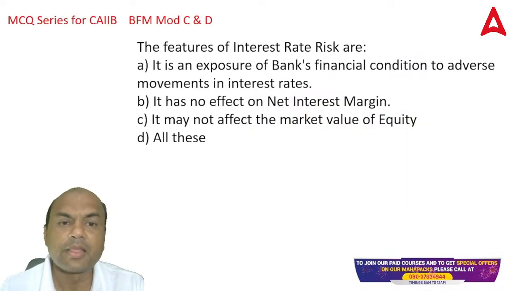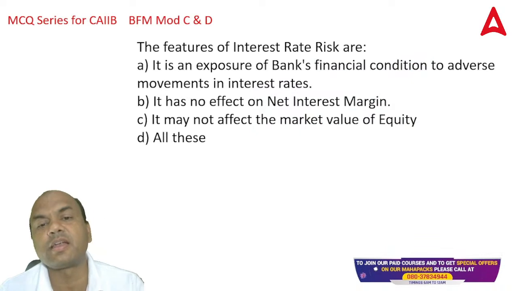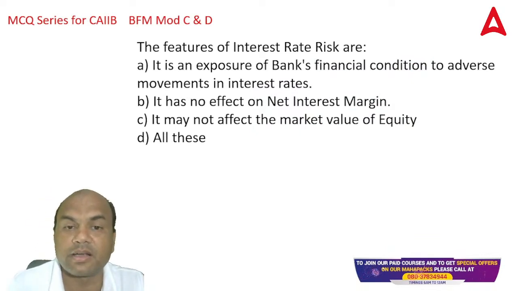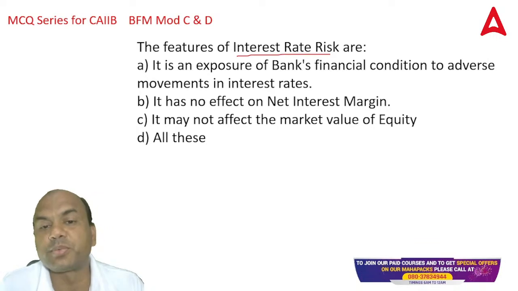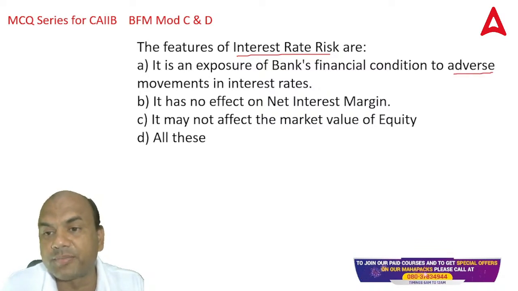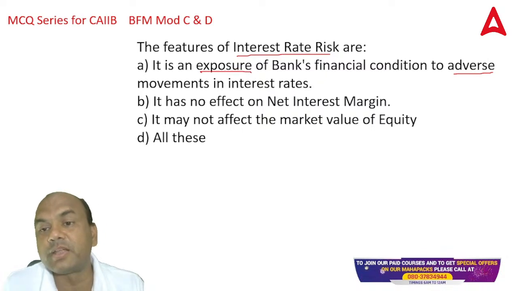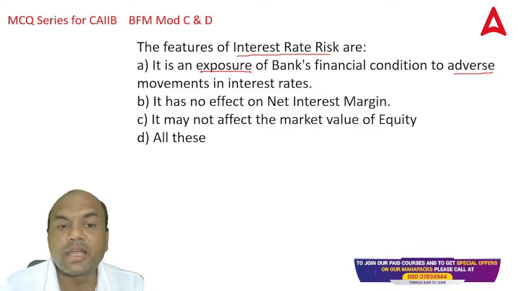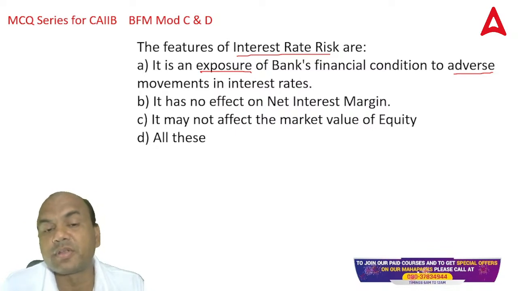Next one. The features of interest rate risk are: it is an exposure on the bank's financial condition to adverse movements in the interest rates. So if the things are going against me, then it's an interest rate risk. Obviously, if the rate of interest is going against me, then it will be a risk. If it is going in favor of mine, then no risk, isn't it? It has no effect on the net interest margin. No effect on NIM.